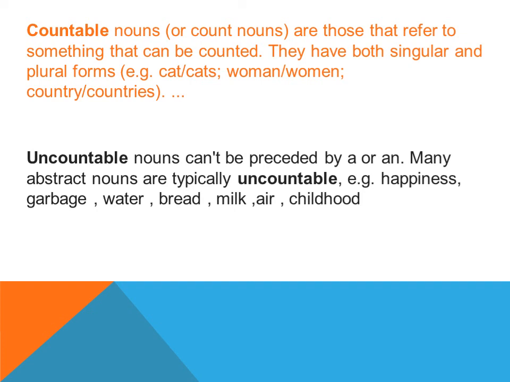Now let me give you some examples of abstract nouns, and why they are uncountable. Like happiness. Happiness you cannot count, it is a state of your mind. Bravery is a quality, you cannot measure it in mathematical terms, so it becomes uncountable. Similarly, childhood is a stage of your life, you cannot count that, so it comes under the category of uncountable nouns.